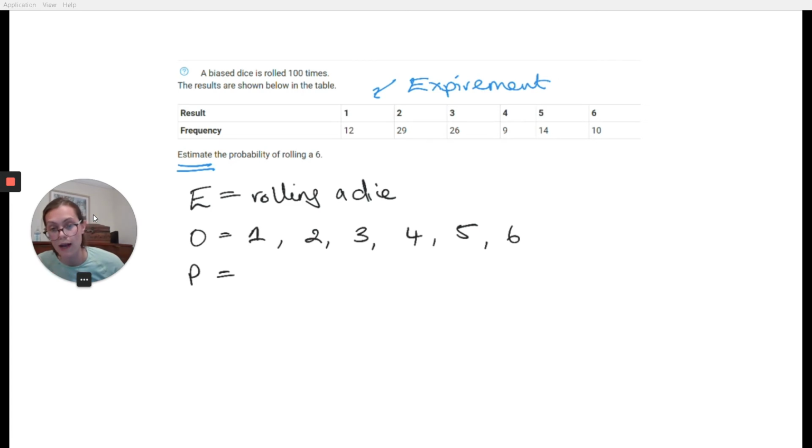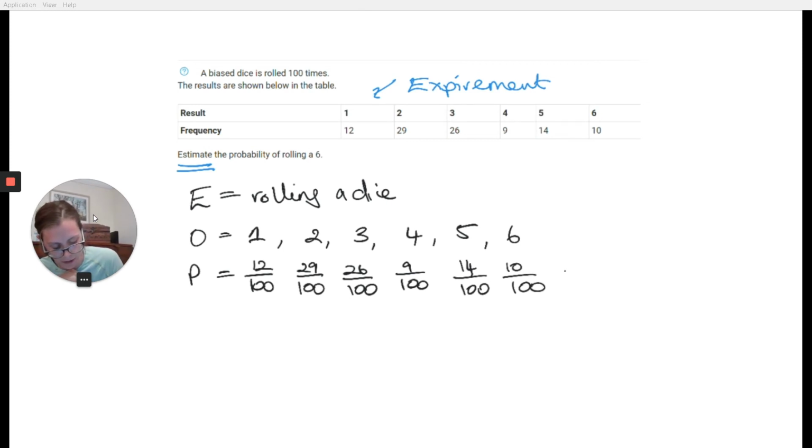Now, we could work out each individual one. So I could say, right, for 1, in my experiment I got a 1 12 times out of 100. For the 2, I got it 29 times out of a possible 100. For the 3, it was 26 times out of a possible 100. For the 4, it was 9 times out of a possible 100. For the 5, 14 times over a possible 100. And the 6 was 10 times over a possible 100. And that probability will always add up to 1. But in this question, to be fair, the only thing I actually cared about was the outcome of 6.